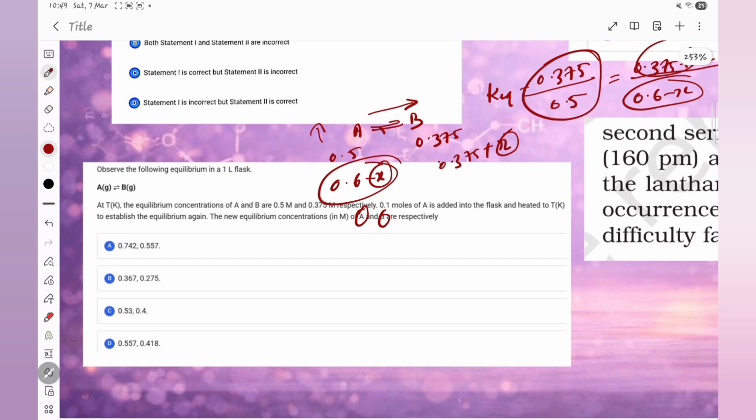So for this concept, one thing, you should know how to calculate K equilibrium. What are the factors determining K equilibrium? Only temperature. That's why we can apply this, because if temperature changes, then we cannot say it. K equilibrium will change, but here the temperature is made constant. So make sure you are analyzing each and every part of the question and why we are doing it like that. Make sure you know all the kinds of K equilibrium relations. It will be repeated again. K equilibrium questions have already been repeated a lot. You just have to make sure you know the concept very properly.